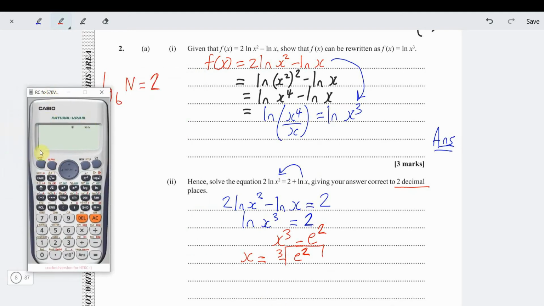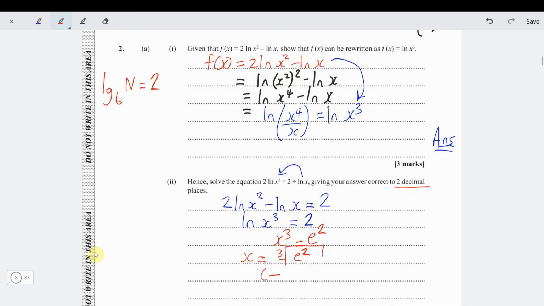So cube root e squared. That's what we get, 1.95. So x is equal to 1.95. That's our answer.